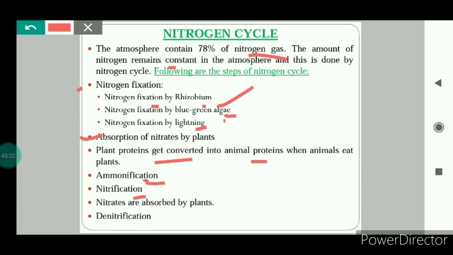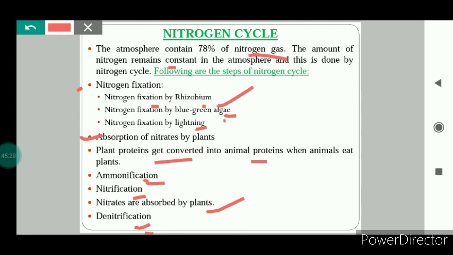Listen to it carefully. Then nitrification happens. The nitrifying bacteria act on this ammonia and convert it into nitrites and nitrates. Now you can see these nitrates will again be absorbed by the plants, and some bacteria present in the soil have the capability to convert these nitrates into atmospheric nitrogen.